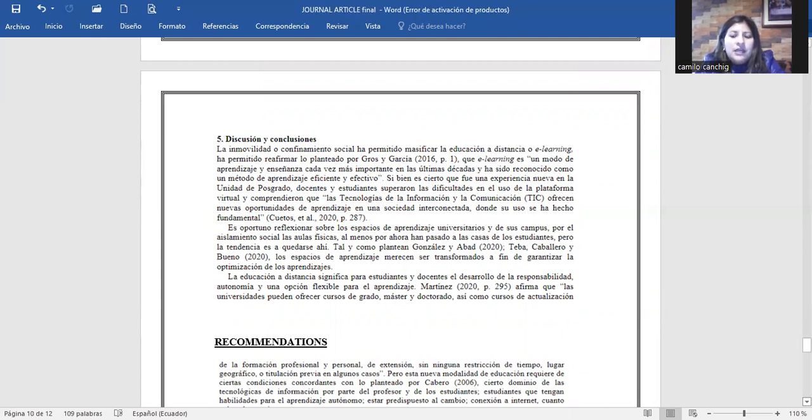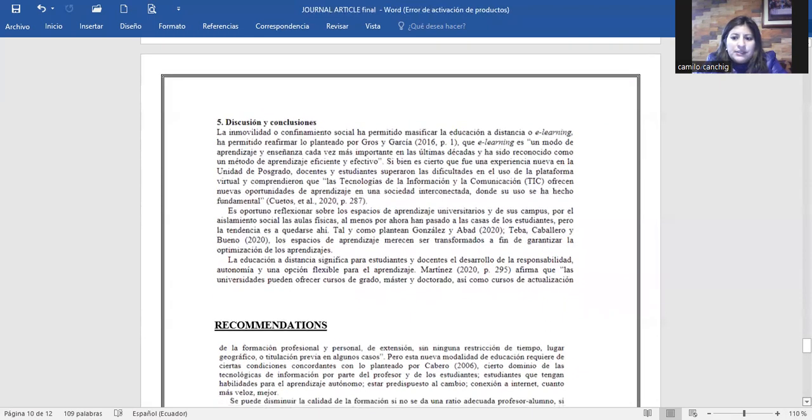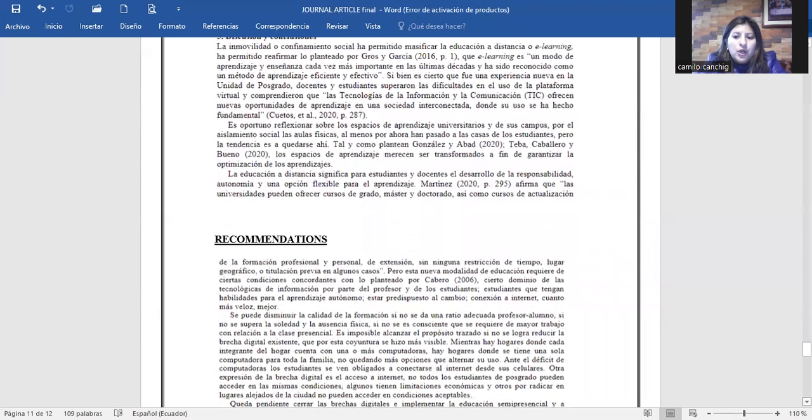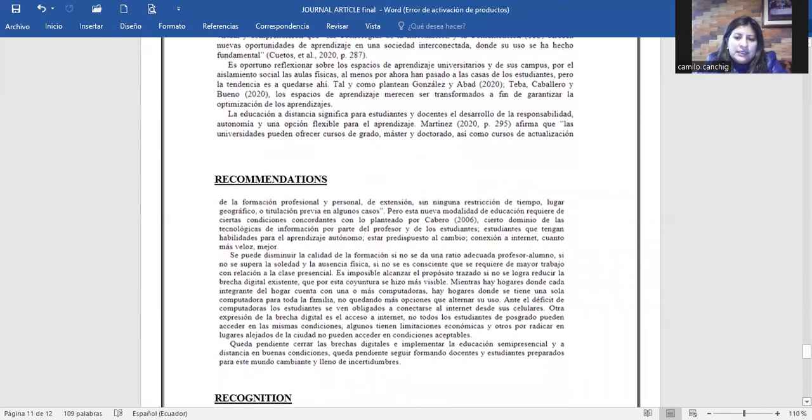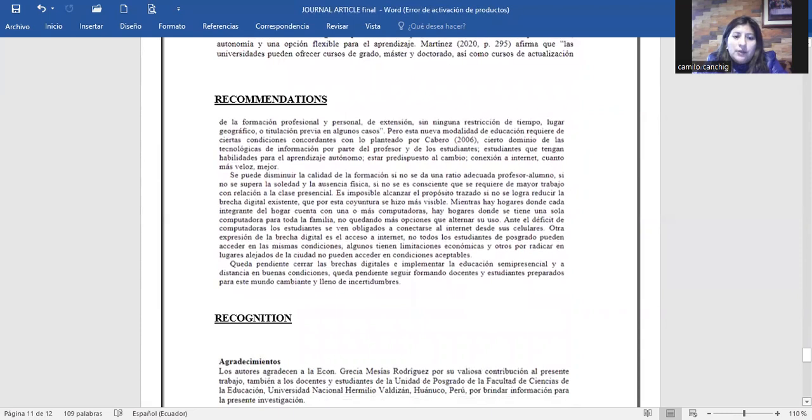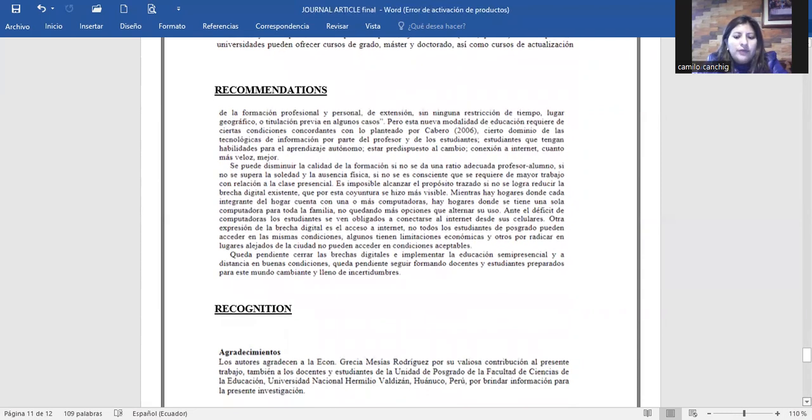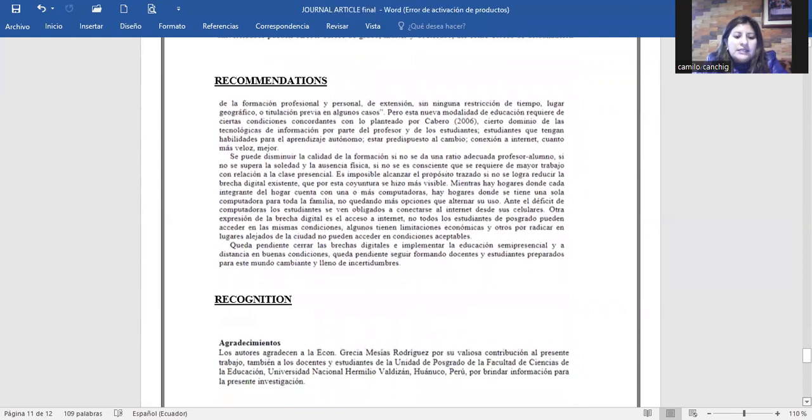Even if it has the best results, the article concludes that social confinement, in this case, is a new experience in the postgraduate area through the use of communication technologies to overcome physical absence. This is the journal article that I chose, about postgraduate education in COVID-19. Another very important part is the recommendation. The recommendation serves to recommend whether an article should be published as is or whether the writer should do small or large revisions. Also, making a publication recommendation can feel difficult.